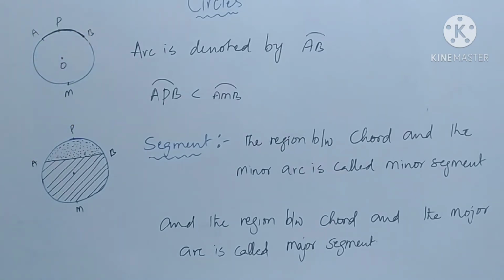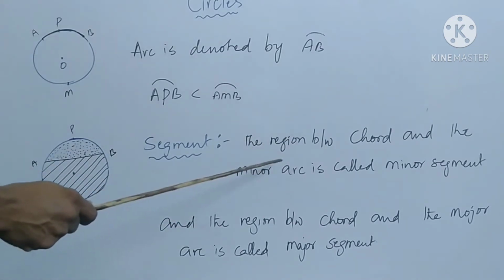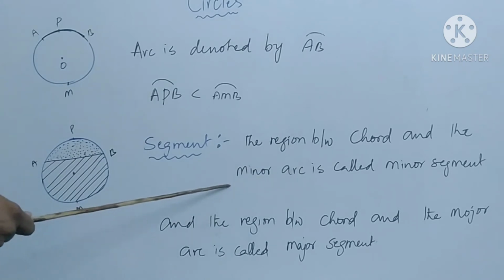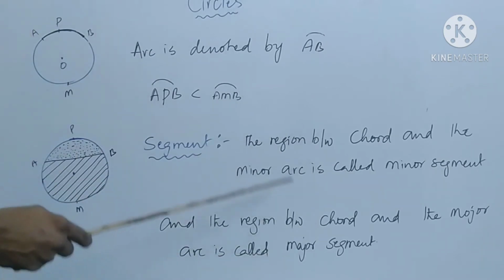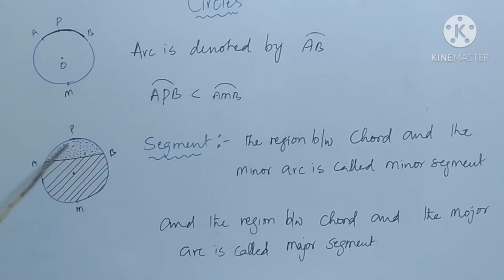So next one, segment of the circle. The region between the chord and the minor arc is called minor segment. APB is the minor arc and AB is the chord. This dotted portion is called minor segment.